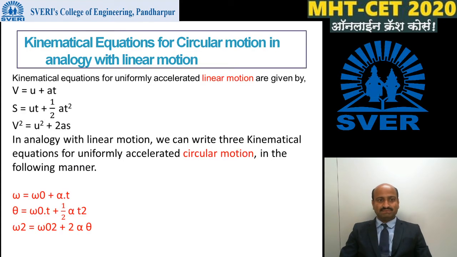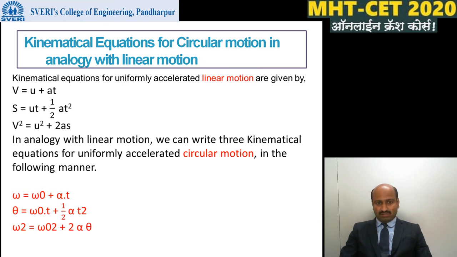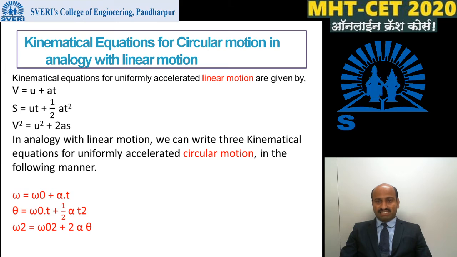Next point is kinematical equations for circular motion in analogy with linear motion. We know that kinematical equations for a particle in linear motion which is uniformly accelerated are given by v is equal to u plus at. This is the first kinematical equation.